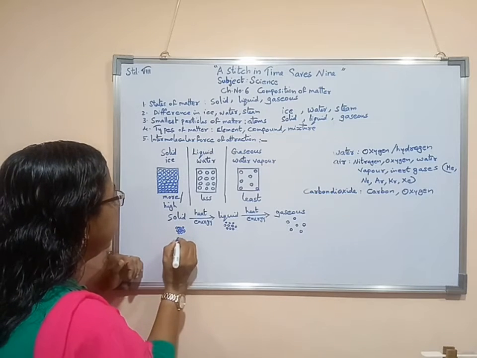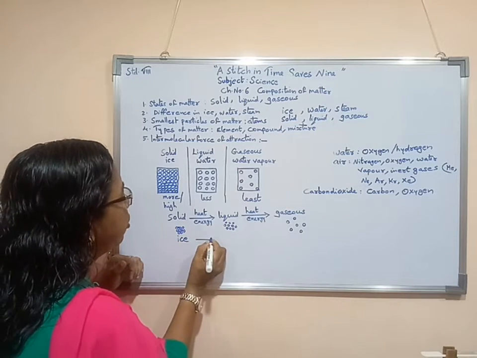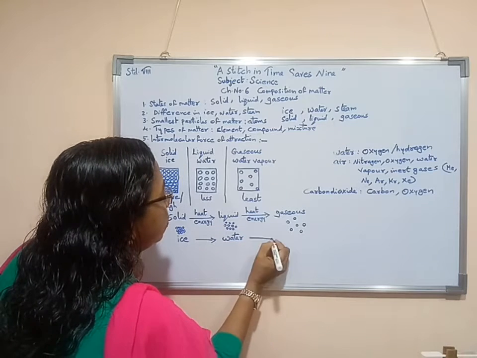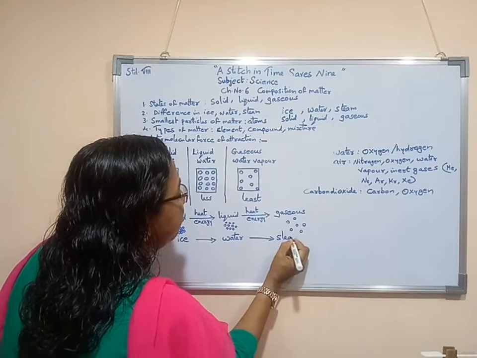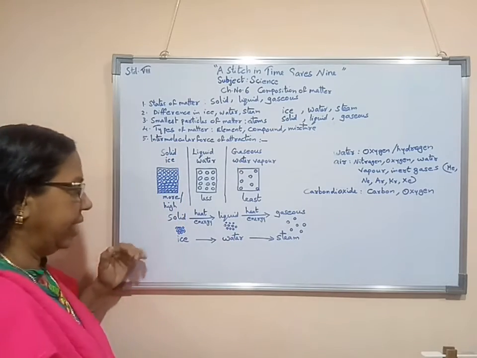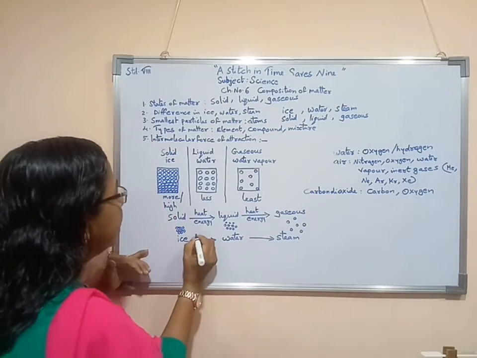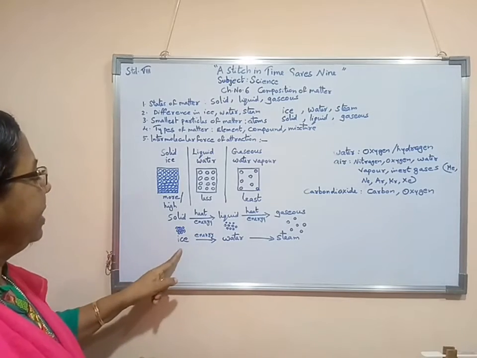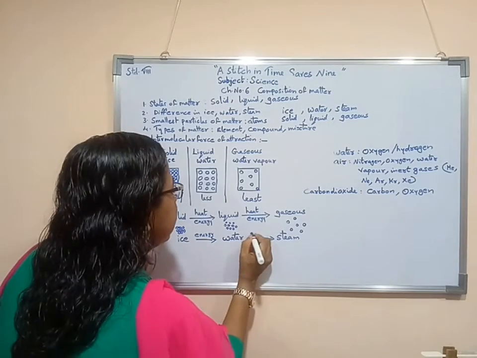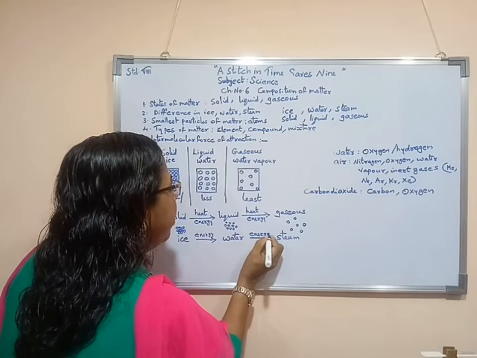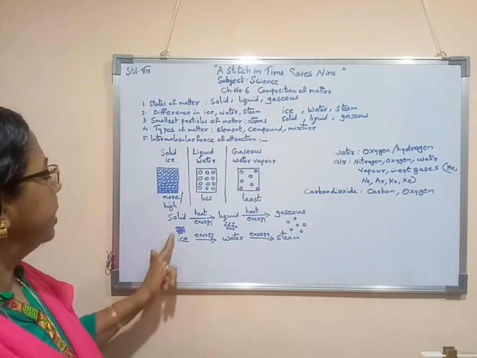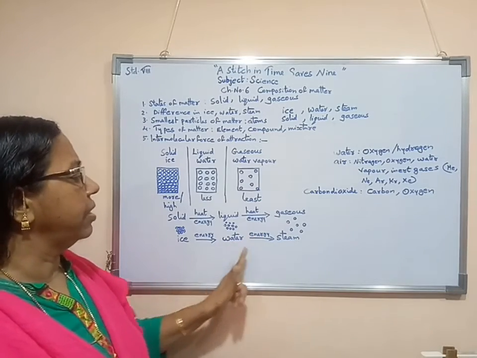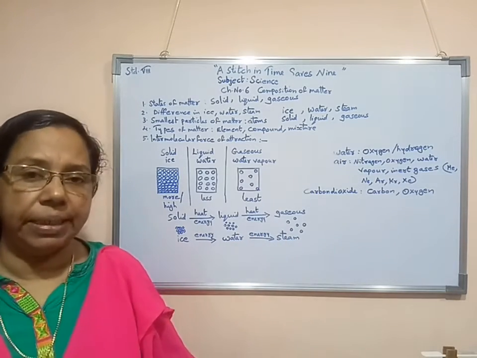We can say that ice transformed to water, and water transformed to steam, as we supplied heat. When we supplied energy to ice, it transformed to water. Again when we supplied energy to the water, it transformed to steam.